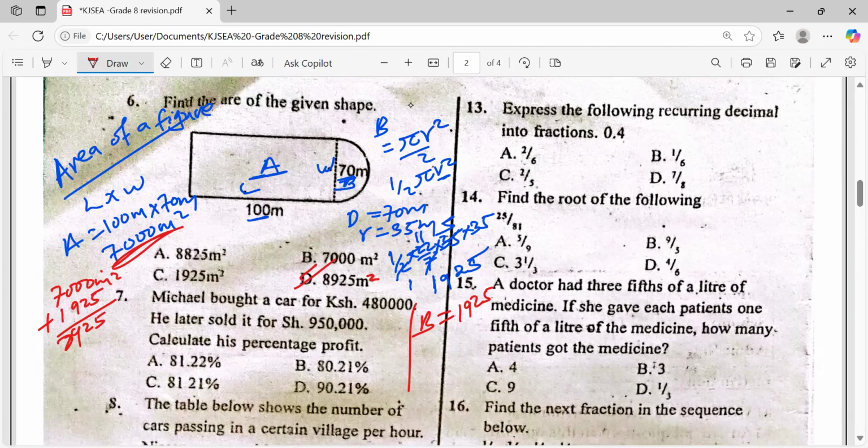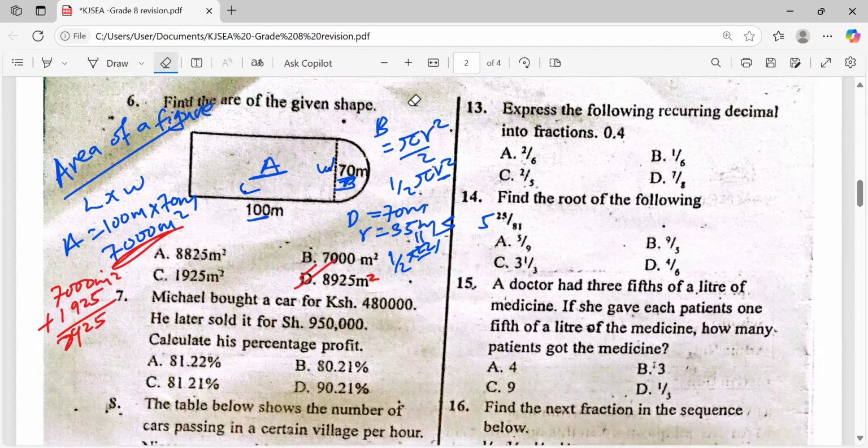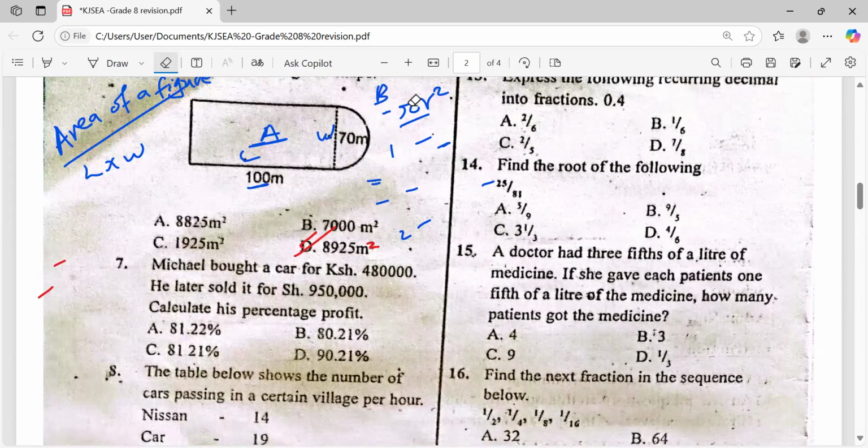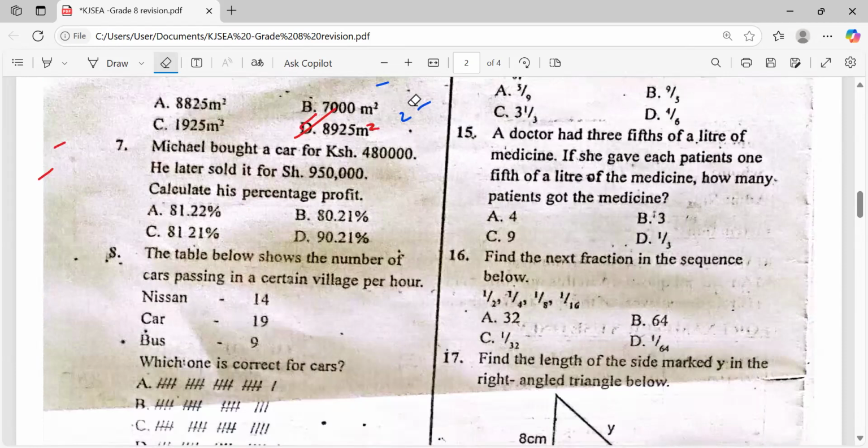Now we will be on the better side. Let's proceed to question number 7. Question number 7 says what?